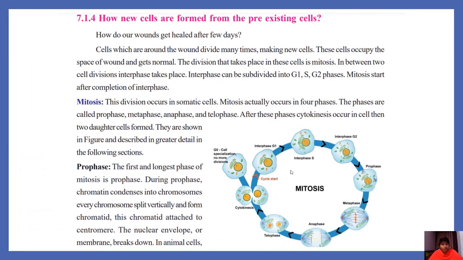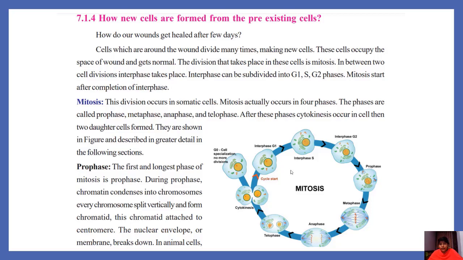How are new cells formed from pre-existing cells? How do our wounds get healed after a few days? If you get a wound on your hand, that wound will heal after a few days. What happened here? The cells around the wound undergo many cell divisions. New cells are formed there. Those new cells replace the dead cells in the wound. So after a few days, the wound will be completely healed.